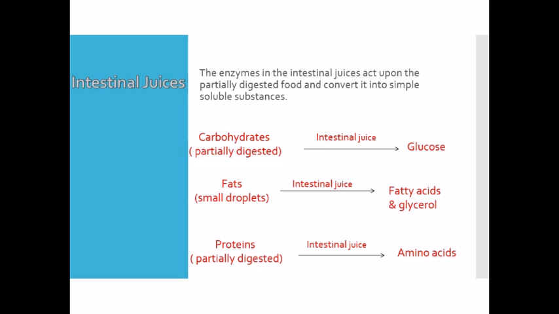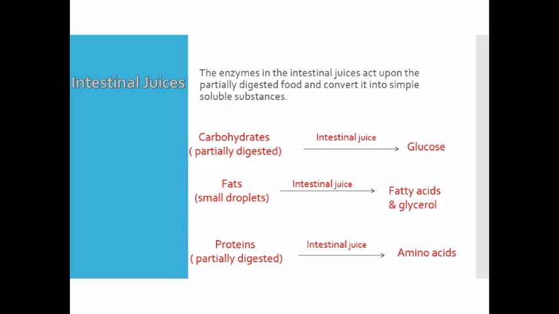So next we'll discuss intestinal juices. The partly digested food now reaches the lower part of the small intestine, where digestion is completed, and the enzymes in the small intestine act upon the partially digested food and convert it into simple soluble substances.